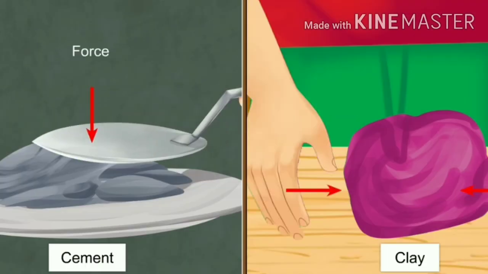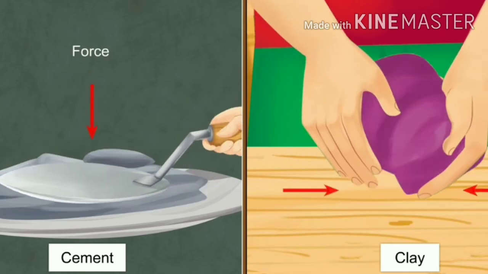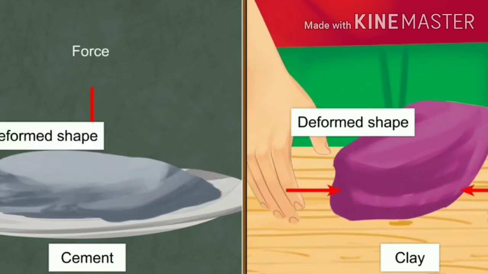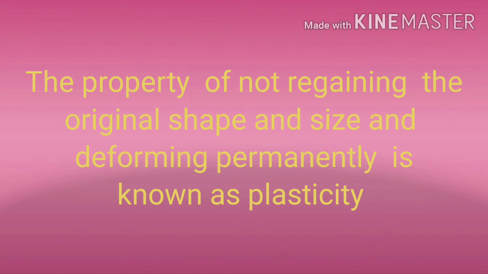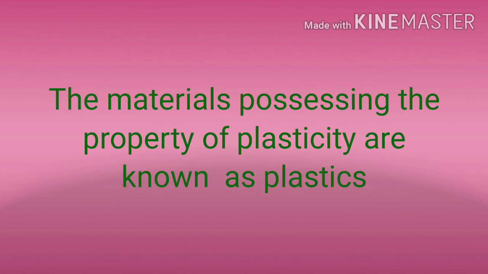When you apply force on cement or clay, its shape changes and it does not regain its original shape and size even after removing the applied force. So the property of not regaining the original shape and size and deforming permanently is known as plasticity. The materials possessing the property of plasticity are known as plastics.